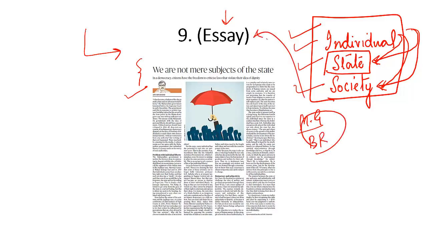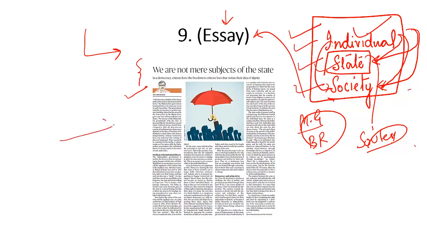For example, Mahatma Gandhi said that it is the individual who is superior to the state because the state is soulless and the individual has a soul. So it is the individual which is superior. In the same manner, B.R. Ambedkar said that the individual not only is above the state, but the individual is also above the society. The aim and object of society is the growth of an individual, the development of the personality. Society is not about the individual.